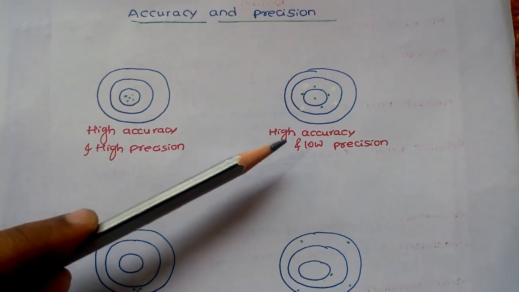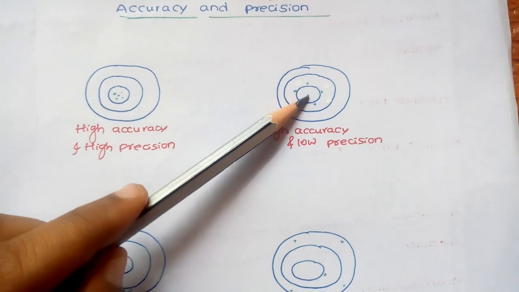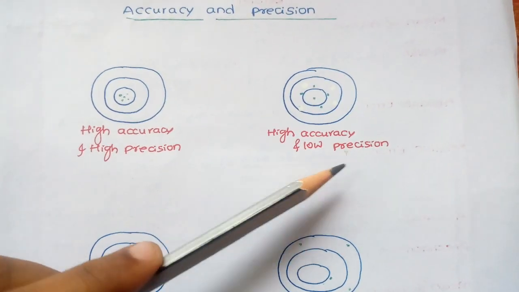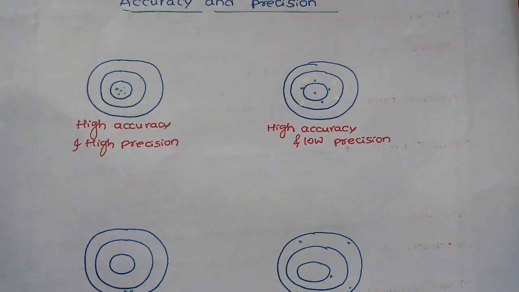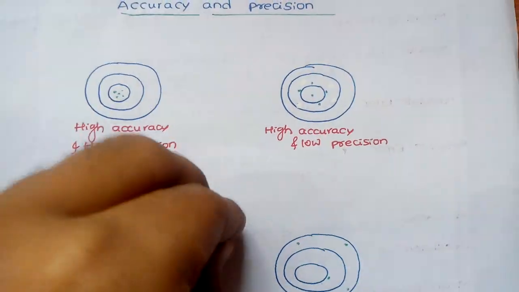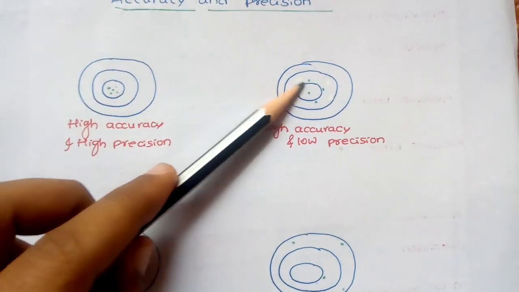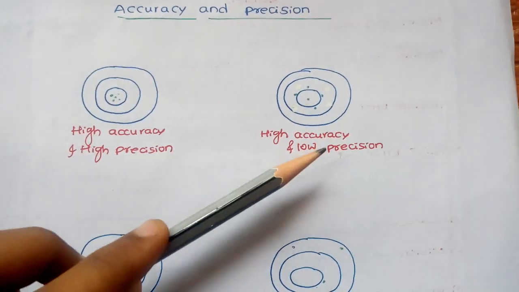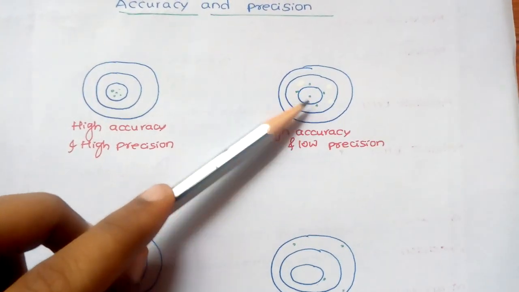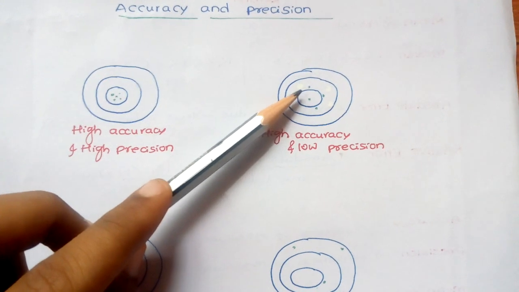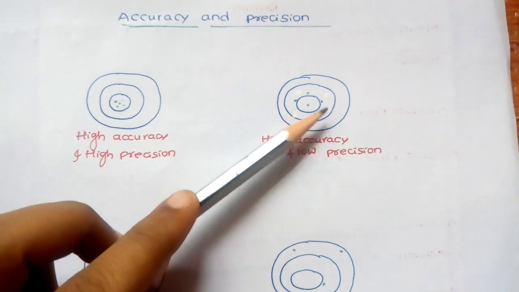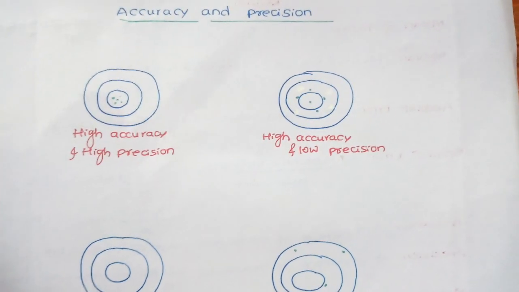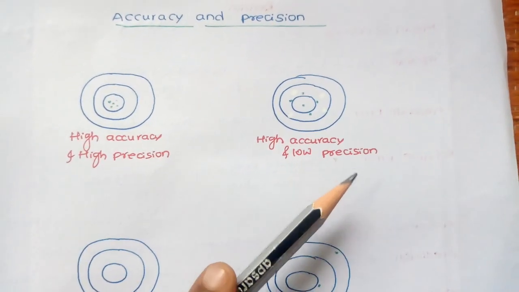But in this case accuracy is high because one value is exactly at the center, but it is not precise. Precise means all values should be near each other, but here one value is here, one value is there, so low precision, but they are accurate. Each point is away from the others, so that is called low precision.